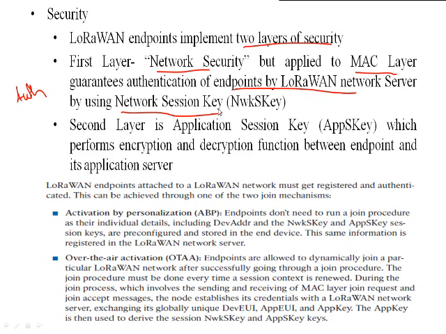The network session key is used to connect with the network, to identify the end devices, or to authenticate the end devices. We must use the network session key. It is simply the password that is required to connect with the network. And the second layer is the application session key, the AppSKey, which performs the encryption and decryption function between the endpoints and their application server.